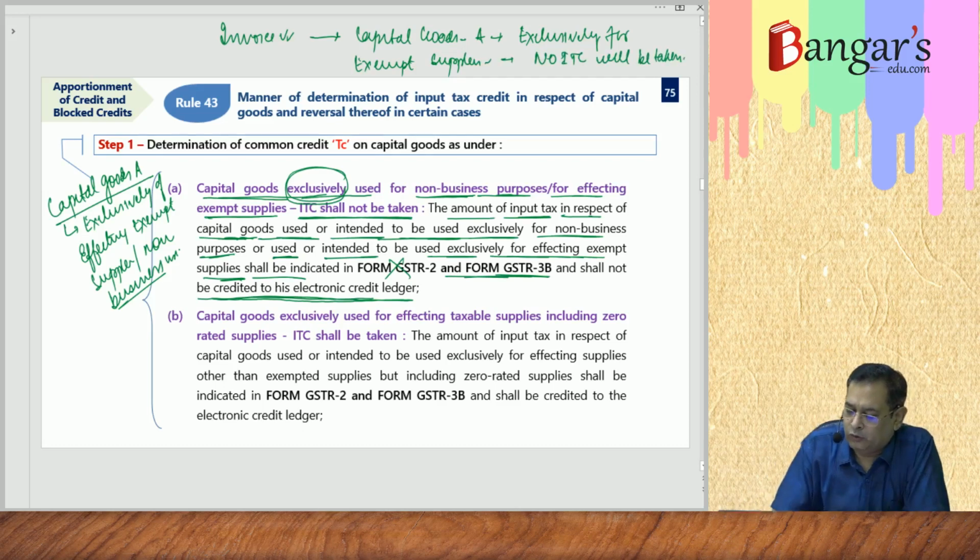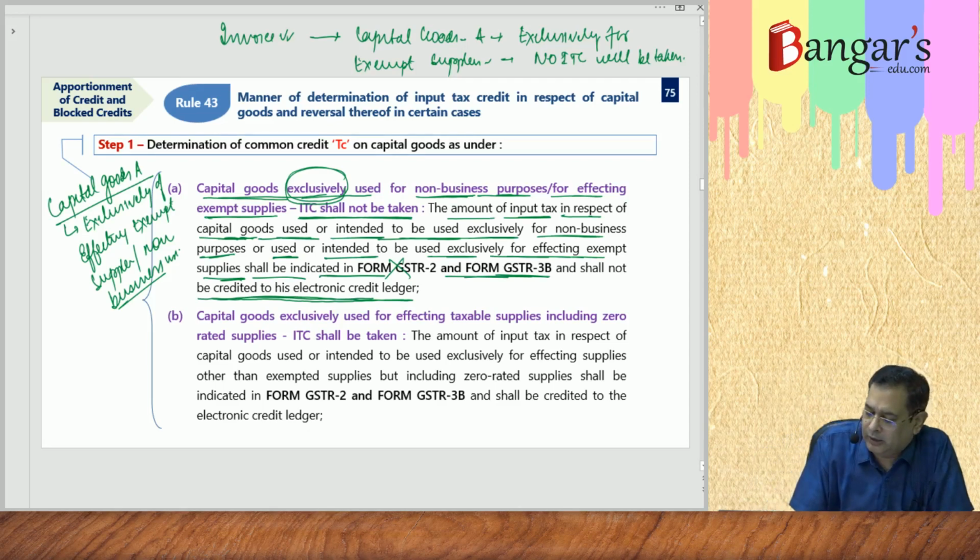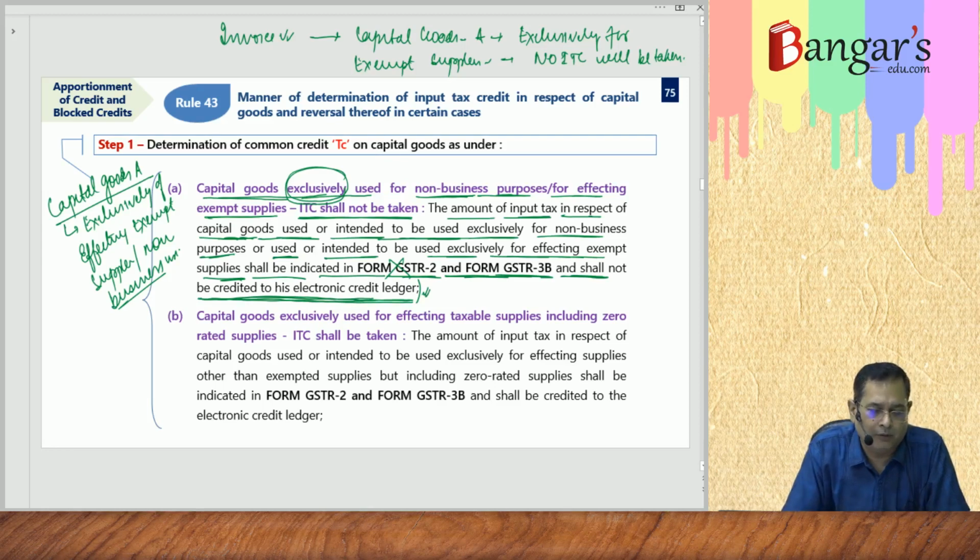So the amount of input tax in respect of capital goods used or intended to be used exclusively for non-business purpose or used or intended to be used exclusively for effecting exempt supplies shall be indicated in Form GSTR2 and GSTR3B and shall not be credited to his electronic credit ledger. The same will not be credited where? To his electronic credit ledger. Then next is,